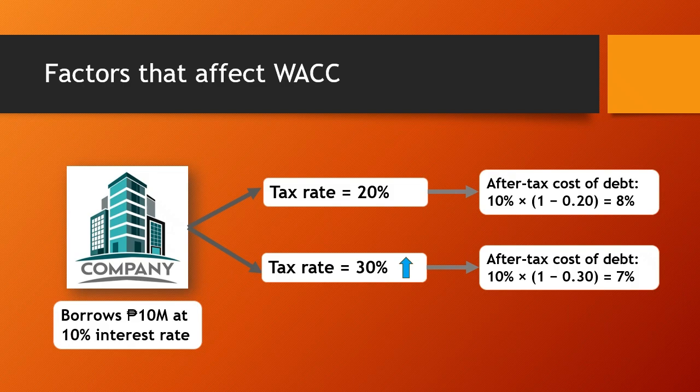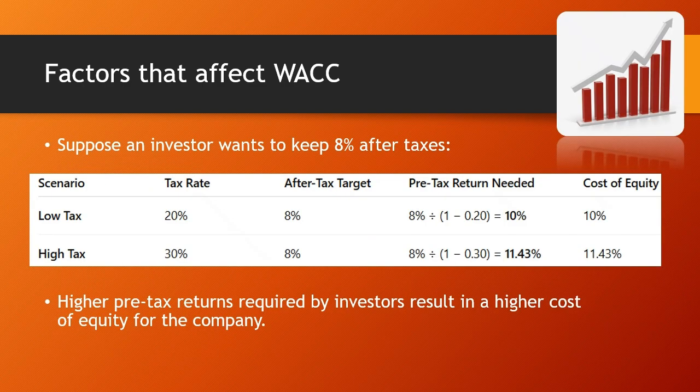However, if taxes go up, investors would keep less of the profit they earn from owning shares. So in order to achieve the same after-tax return they want, they would demand a higher pre-tax return from the company. To illustrate, suppose an investor wants to keep 8% after taxes. As shown here on the table, if the tax rate is 20% and the after-tax target is 8%, the pre-tax return needed is 8% divided by (1 minus 0.20), which is equal to 10%, which would be the cost of equity.